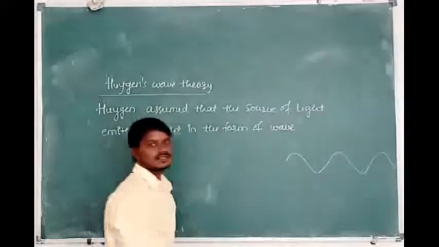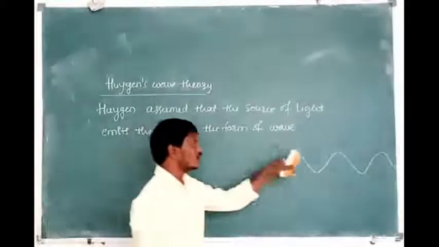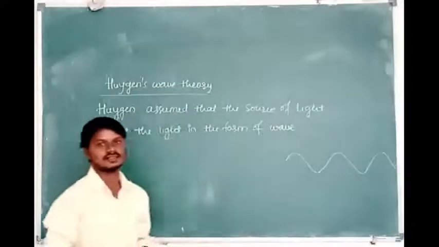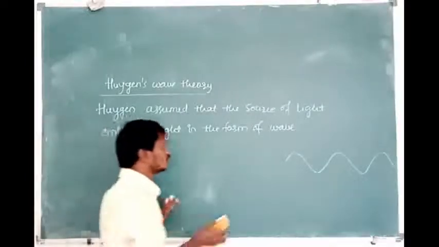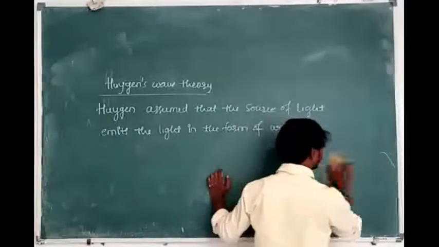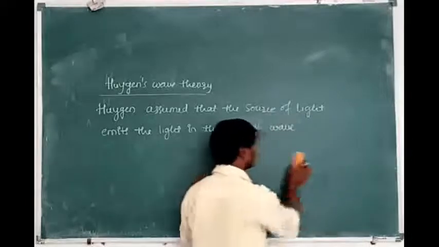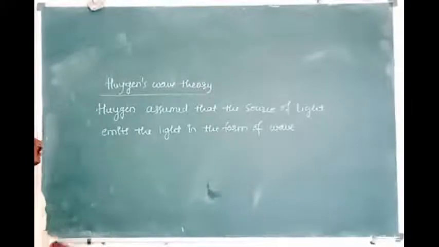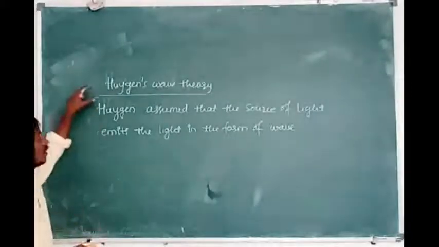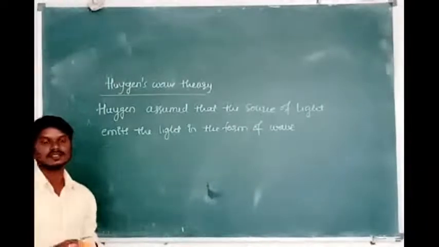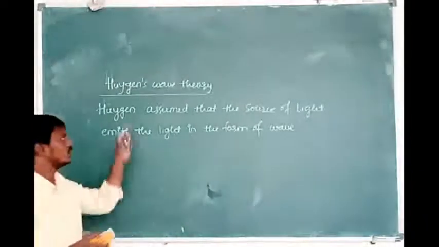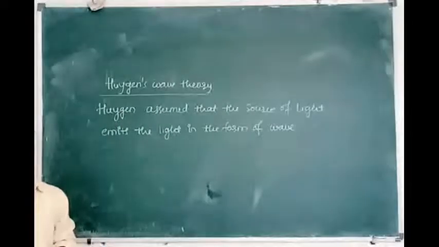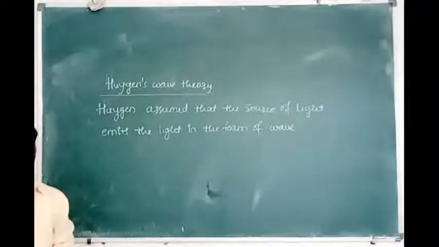So light is transverse in nature. It is called a transverse wave. This Huygens wave theory successfully explained phenomena like interference and also diffraction. So in this chapter we are going to discuss the Huygens wave theory of light. Who proposed the wave theory of light? Christian Huygens. Next we are going to discuss what wave fronts are and how the wave fronts are generated.